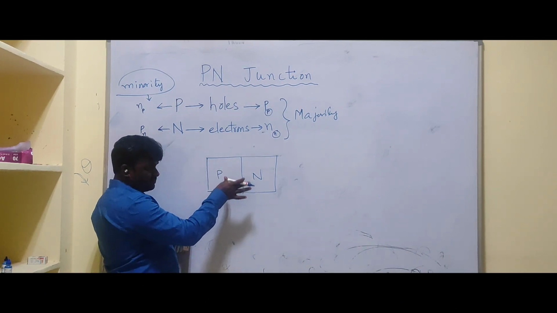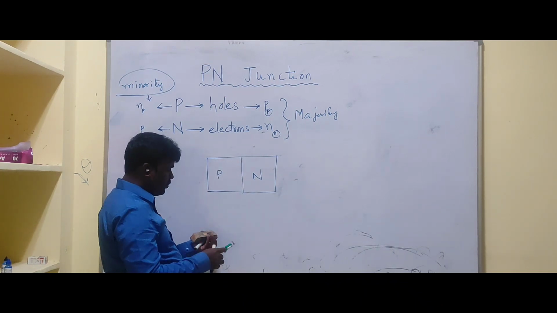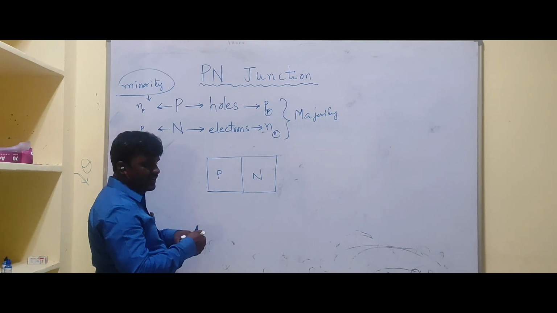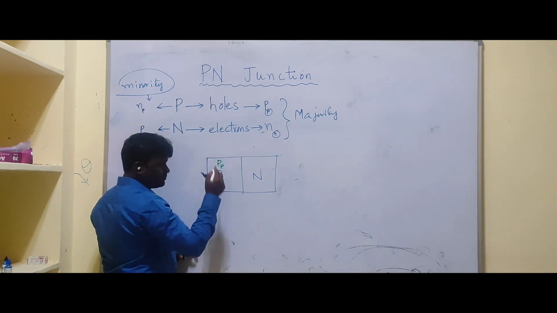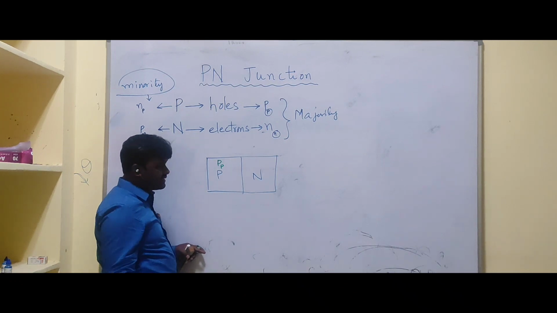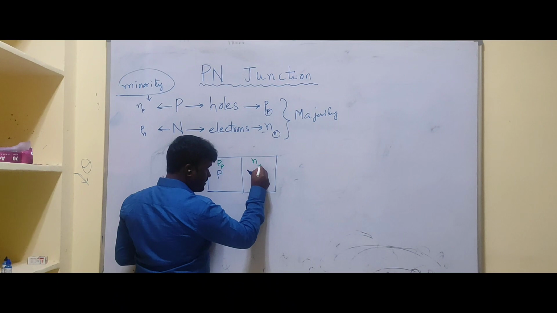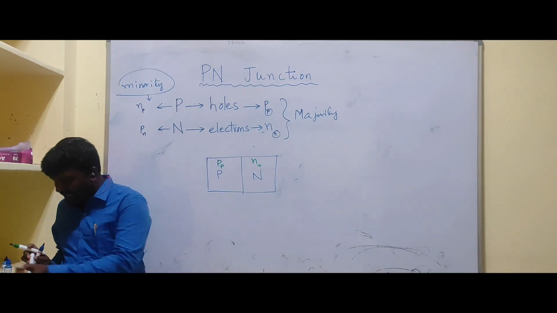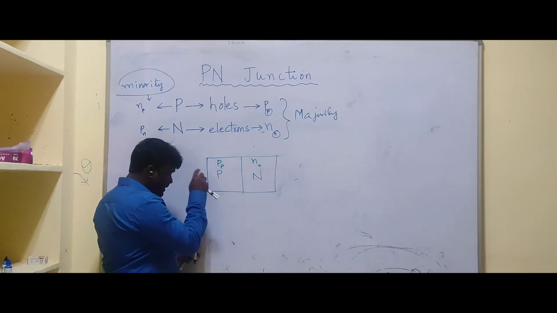Now we can represent majority. I will represent majority at the top and minority at the bottom. So what about the majority? Majority charge carriers on p side are nothing but holes, so that is p suffix p. And what about majority charge carriers on n side? Electrons. So electrons represented by n suffix n. So these are the majority.